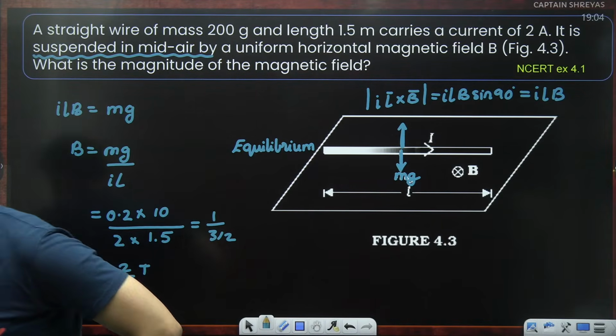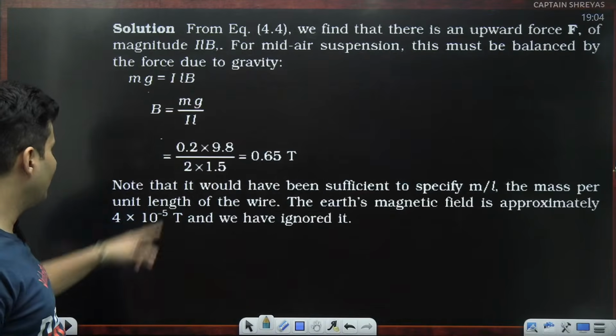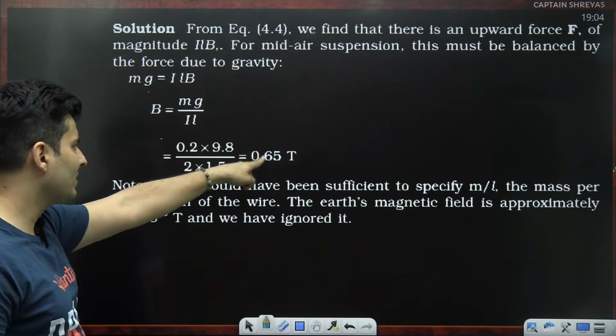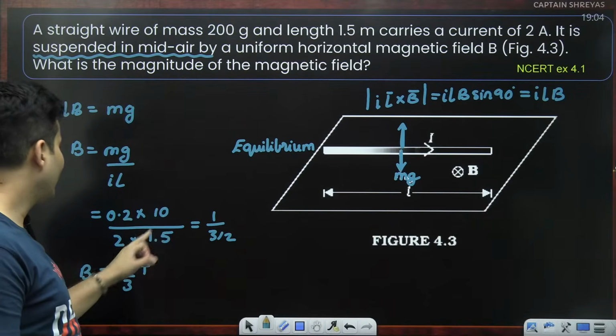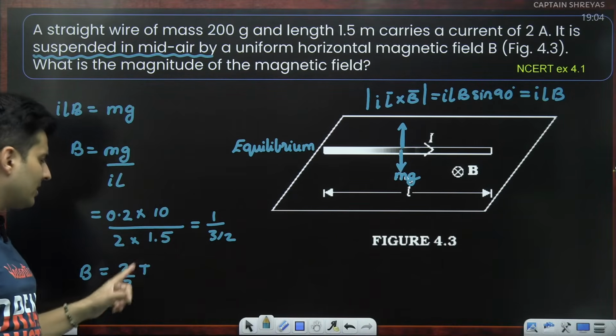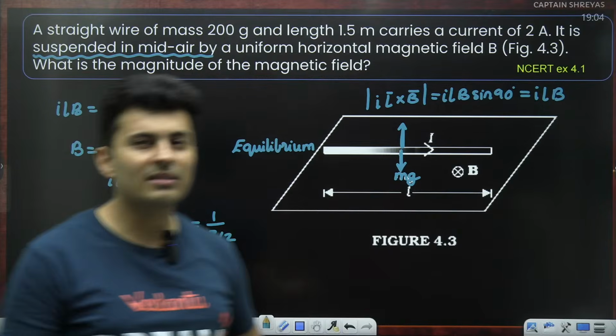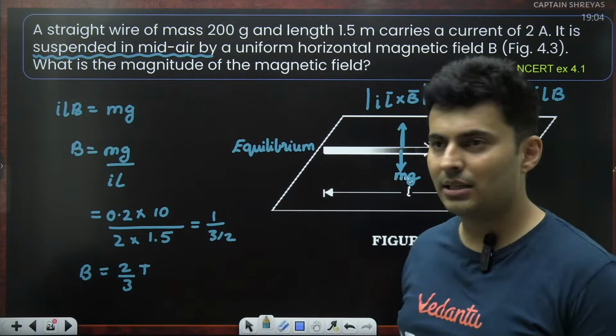Awesome. Now in the actual question, what they have done is they have taken the G value as 9.8. So they have got a slightly lesser value. But we have taken the value of G as 10. So we have got a slightly higher value, which is 0.66. So that's okay in the NEET exam or in the board.